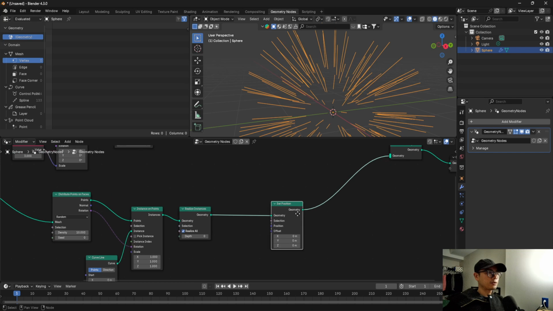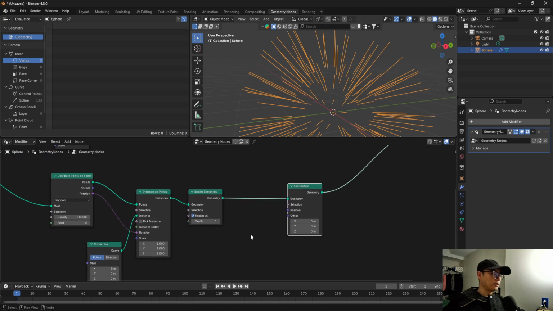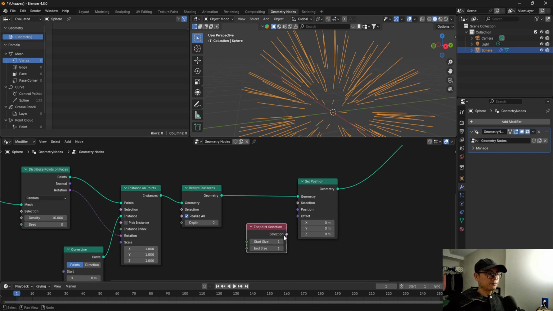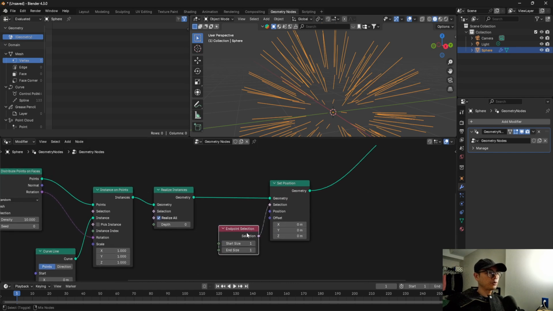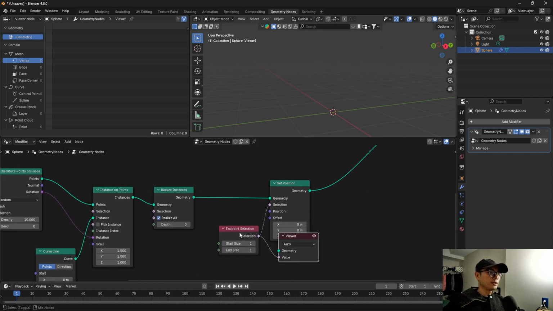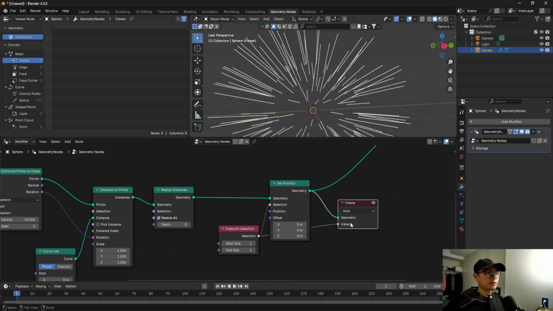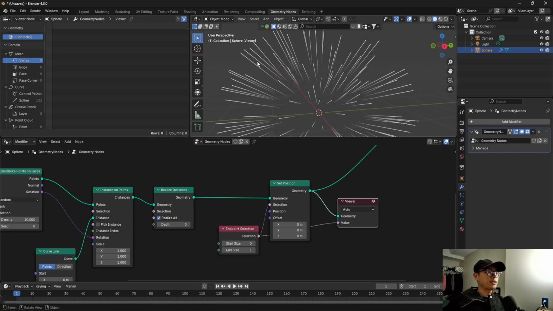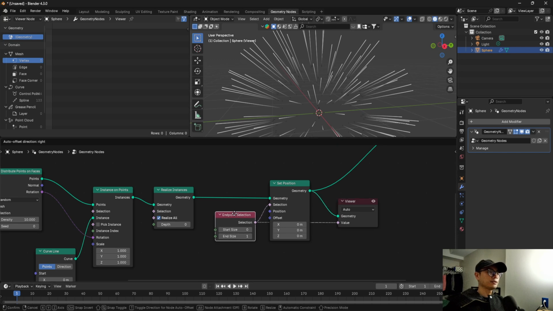So let's see this. Here I will use end selection. Connect here, and if I press Ctrl Shift and left click, connect here, we will see something like this. It's white because the value is all 1, so it's white. So if I change the start to 0, it will be like this. So it means the white area is selected. So outside is selected. That's what we want.